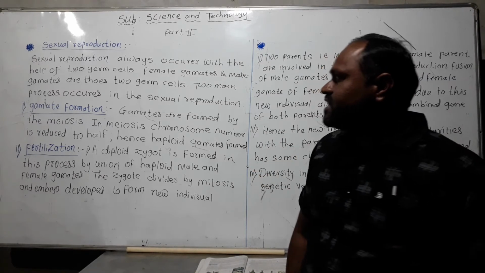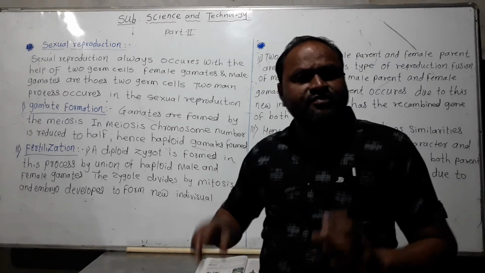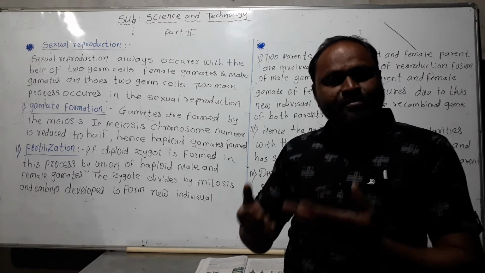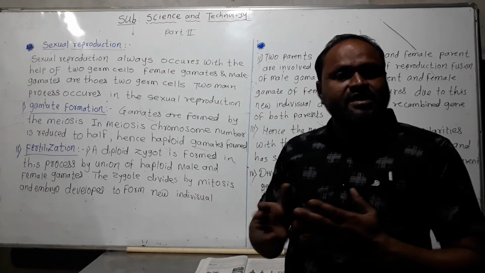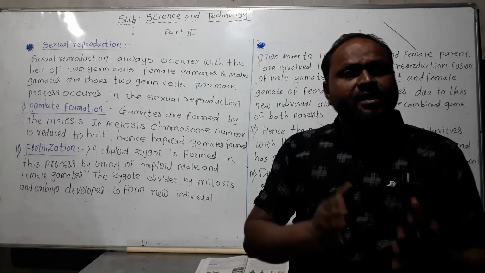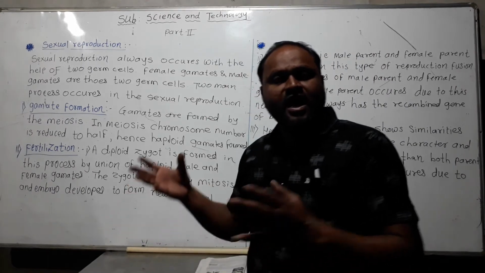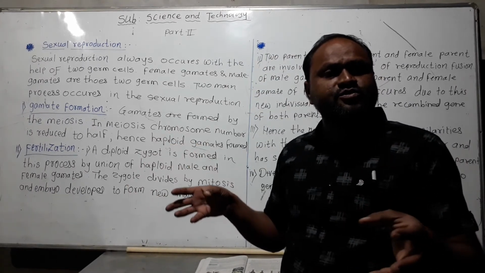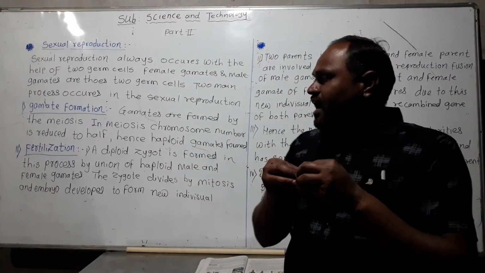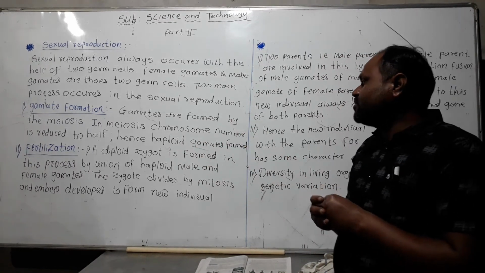Okay, now the second process is fertilization. What is meant by fertilization? In gamete formation, male gametes and female gametes are produced, forming the male germ cell and female germ cell. In fertilization, both cells unite, and a diploid zygote is formed.